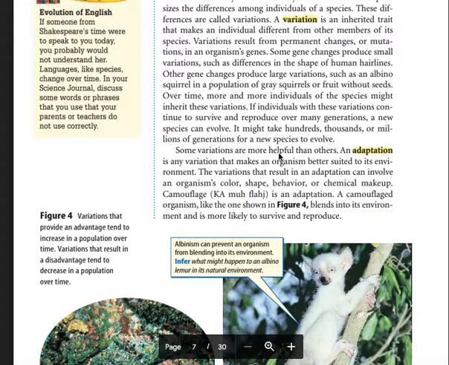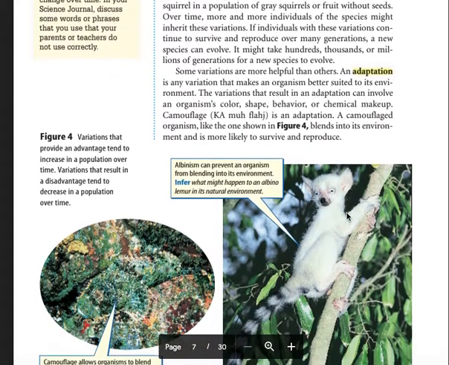Some variations are more helpful than others. An adaptation is a variation that makes an organism better suited to its environment. The variation that results in an adaptation can involve an organism's color, shape, behavior, or chemical makeup. Camouflage is an adaptation. A camouflaged organism, like the one shown in Figure 4, blends into its environment and is more likely to survive and reproduce.